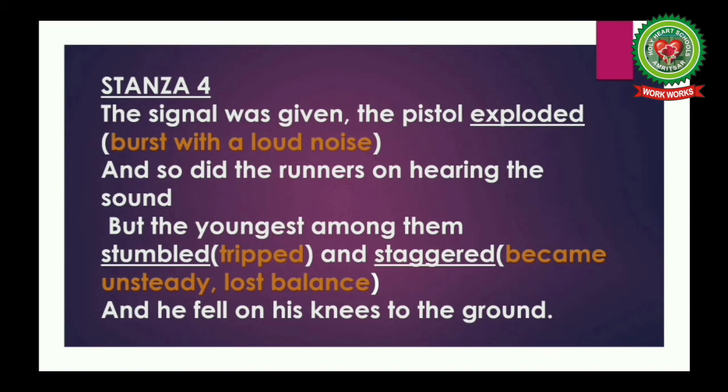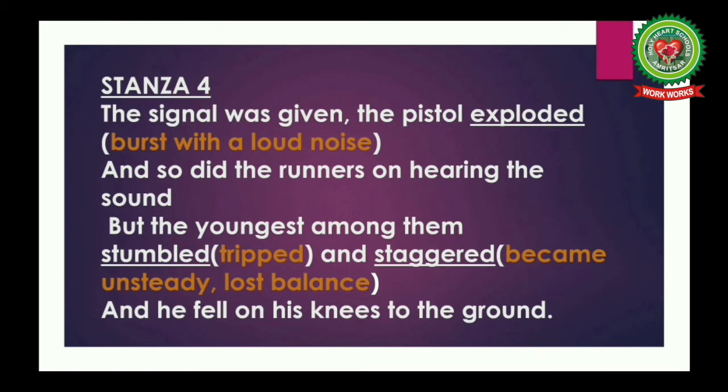Now, what does the pistol shot mean here? Yes, it was the alerting signal for the participants. But the moment they started running, the youngest among them stumbled and staggered, means he tripped and lost his balance, and resultantly fell on the ground.